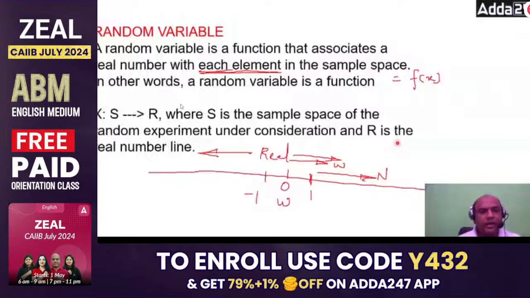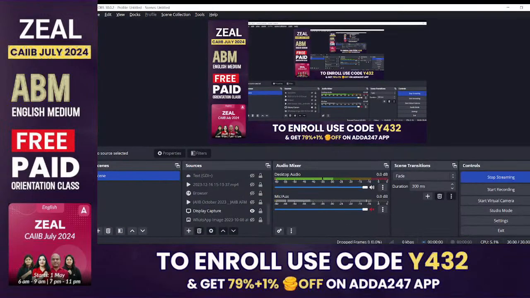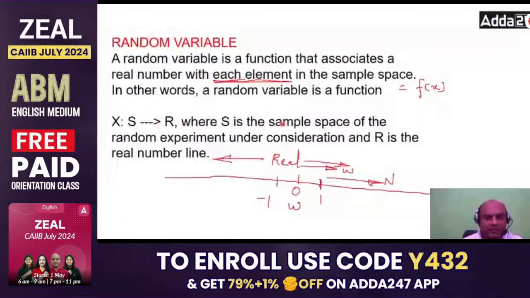Random variable. A random variable is a function that associates a real number with each element. So S is a sample space such that X, the random variable, is a function X such that S maps to R, and R is the real number line. So S is the sample space of the random experiment and R is the number line. You have to remember always each element, and X: S tends to R. Tends to means it moves towards R. R is a real number line, which we have studied at school level.